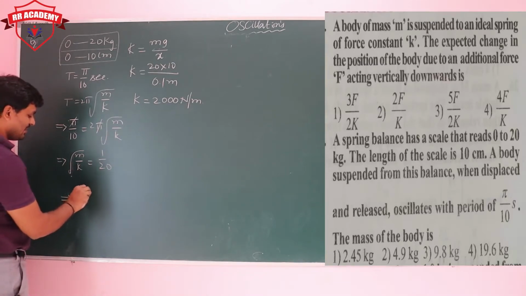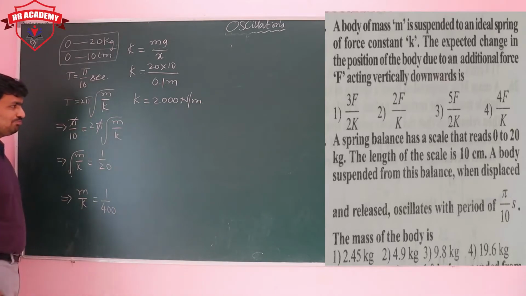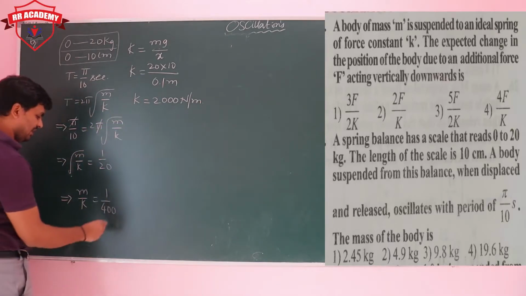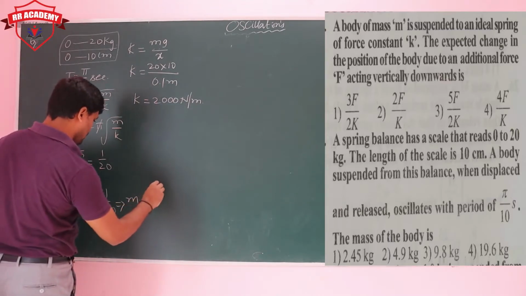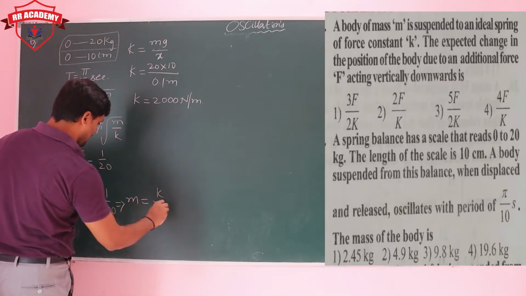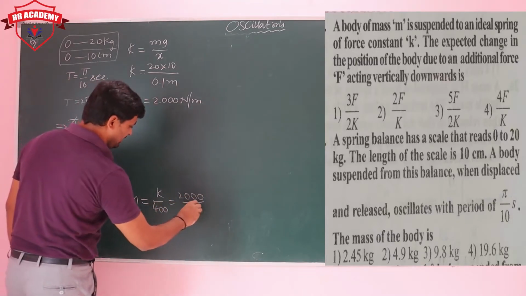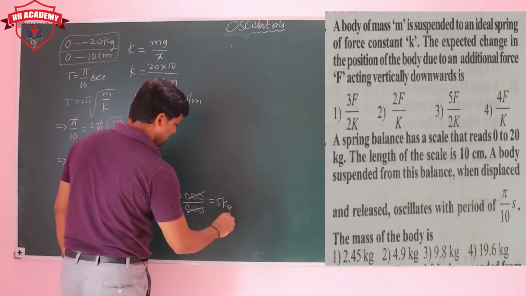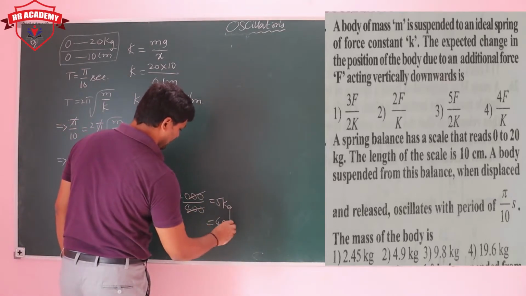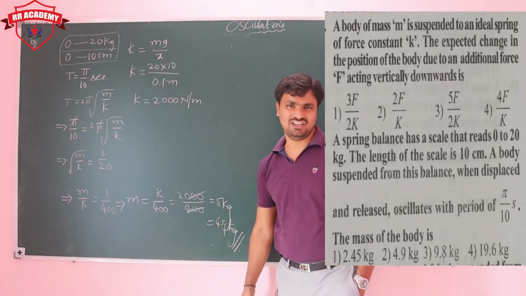Now you know the value of k, so squaring on both sides, m by k is equal to 1 by 400, right? Then put the value of k here. Then m is equal to k by 400. K value 2000, 2000 by 400. So the value is going to be 5 kg, or if you are taking g as 9.8, then you can get 4.9 kg.